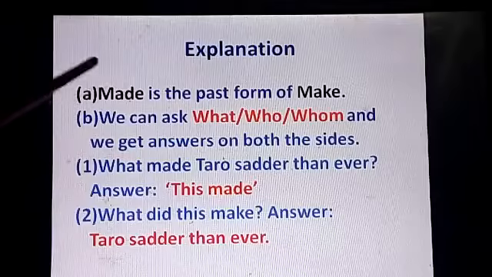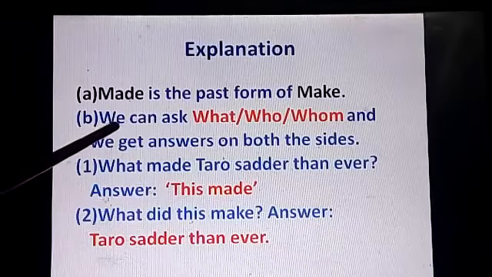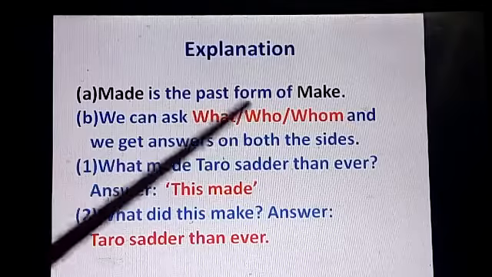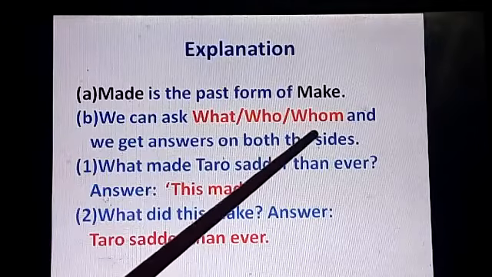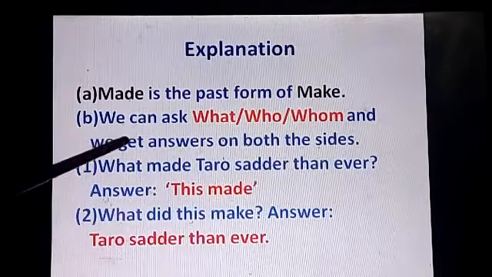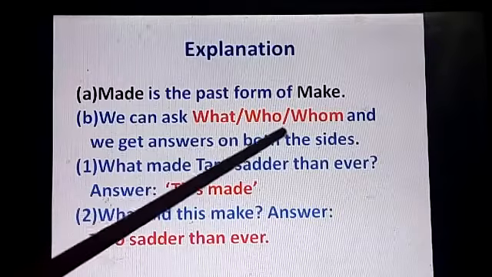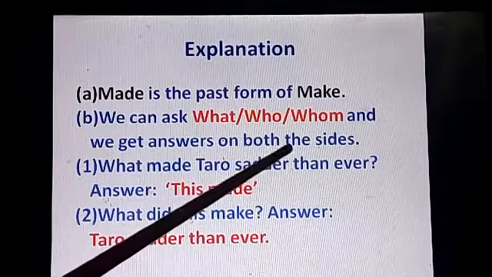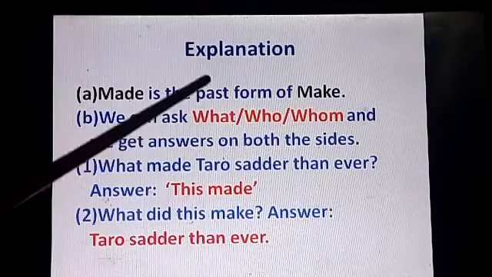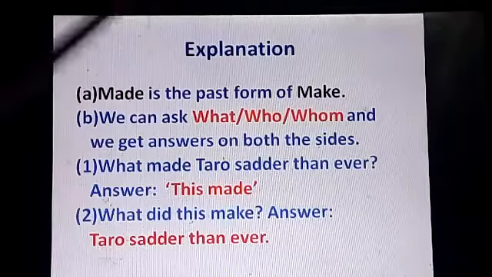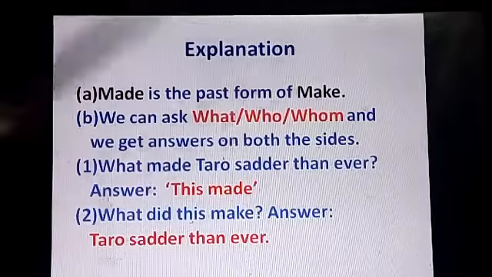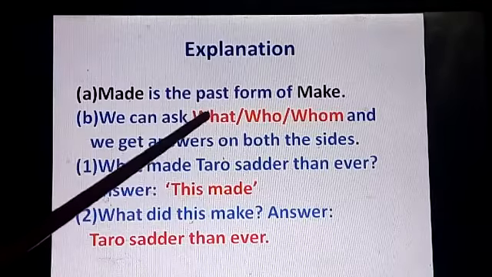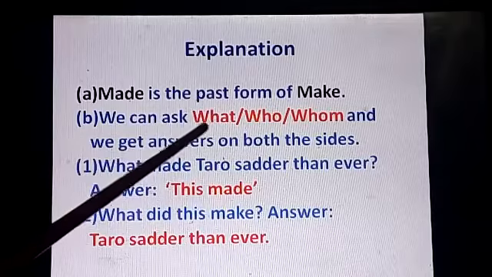So we can ask what, who and whom again, right? And we get answers on both the sides. So basically what we are doing, first we are identifying in a sentence, when you are asked to tell which is the subject and which is the predicate, then this is the regular process of attempting the question.